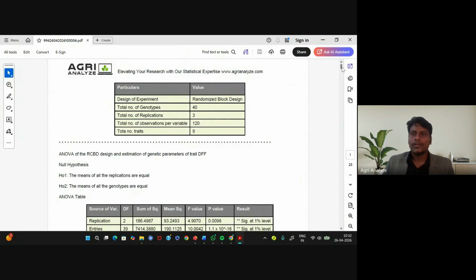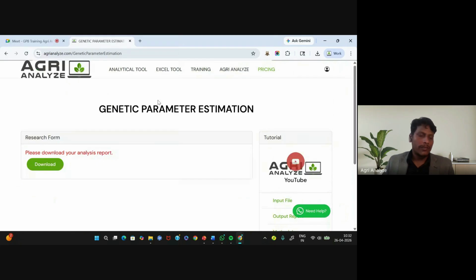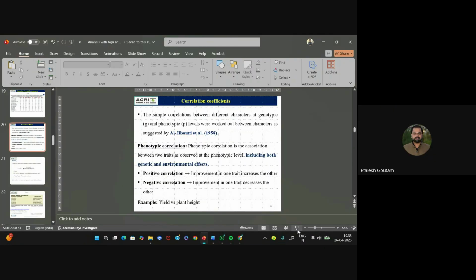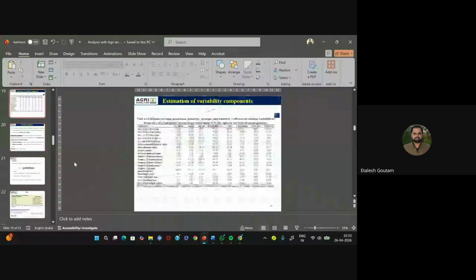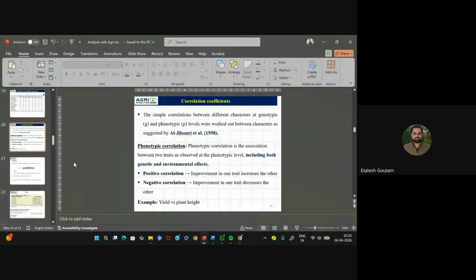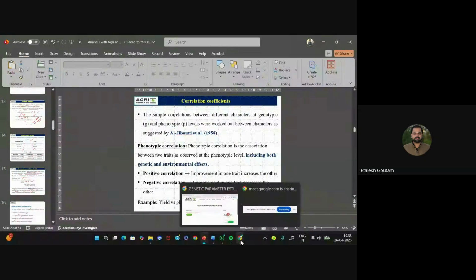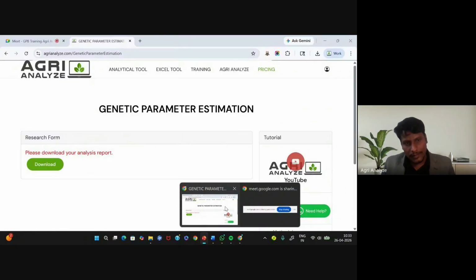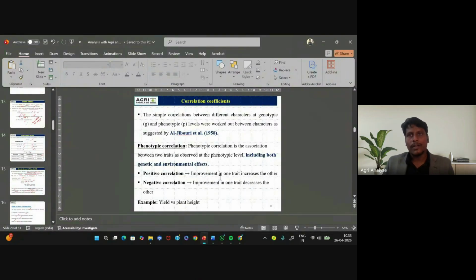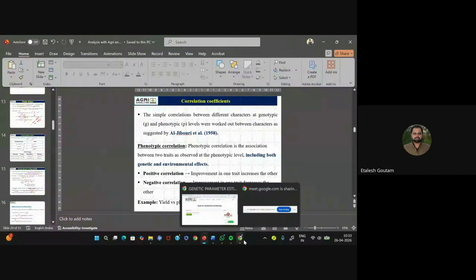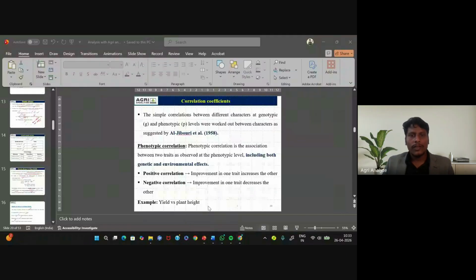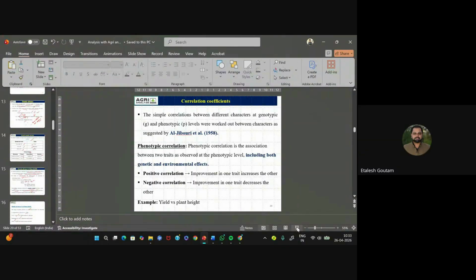If you have any query, please ask at this stage. Sir, in the mean values section, there is a column of group. Is it also providing us DMRT data? Yes, this is the DMRT data. DMRT data is always showing the at par data, right? Yes. So let's move ahead.